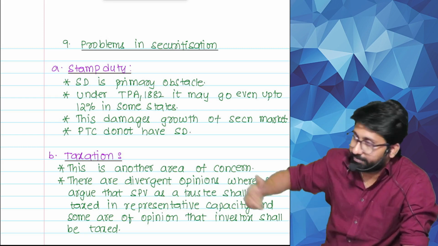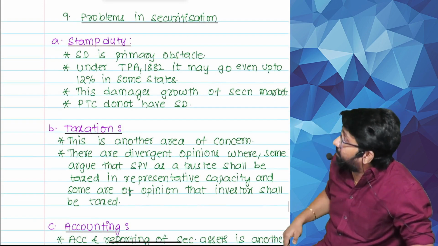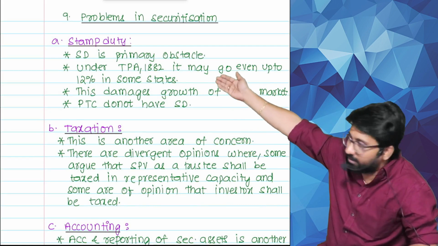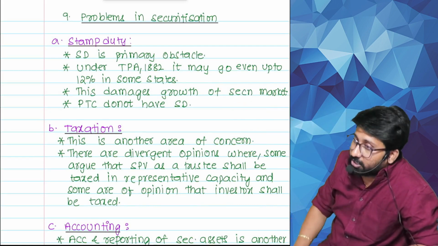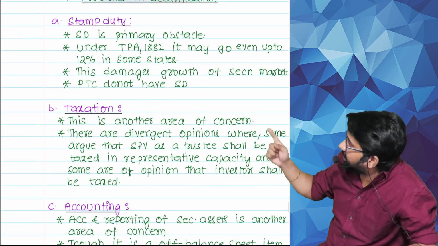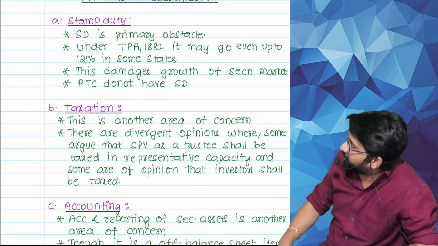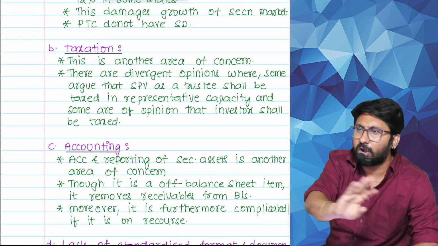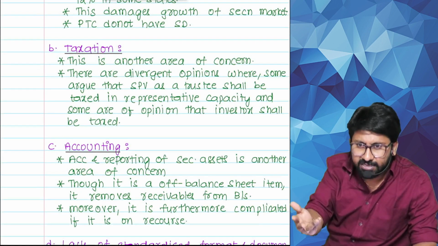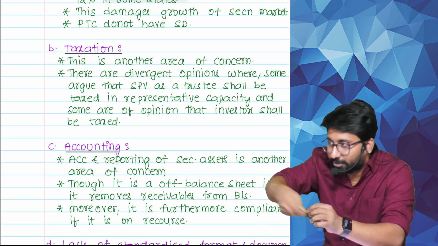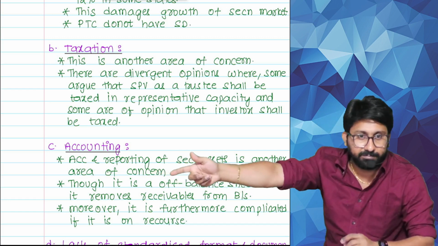Listening or not? Read. First problem. What is problem number one? Stamp duty is a primary obstacle. Please read the last answer. Under the Transfer of Property Act 1882, it may even go up to 12% in some states. This damages the growth of securitization. PTC do not have stamp duties because it's a certificate, not a security. Certificate doesn't have stamp duty. Security is an asset; if you transfer it, the Transfer of Property Act will apply.